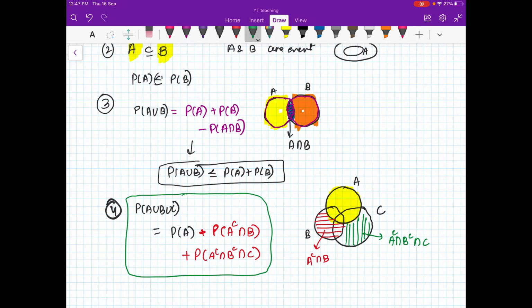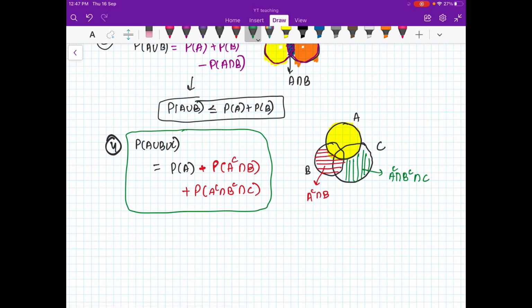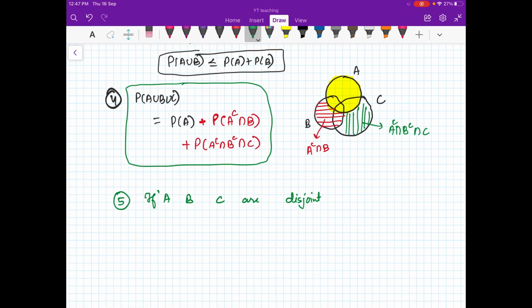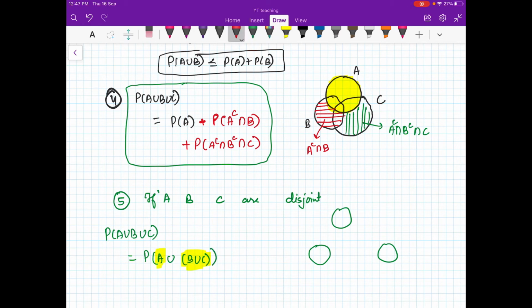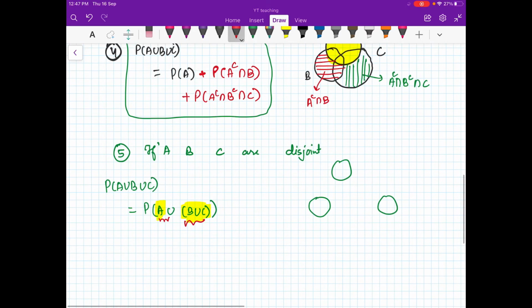And if A, B and C are disjoint, in that case you will have sets like this, A, B, C, and they don't have anything in common. Then what will be the probability of A union B union C? So you can use the additivity law. You can treat B union C as one set, and this set and this set are disjoint. So you use the additivity law once.